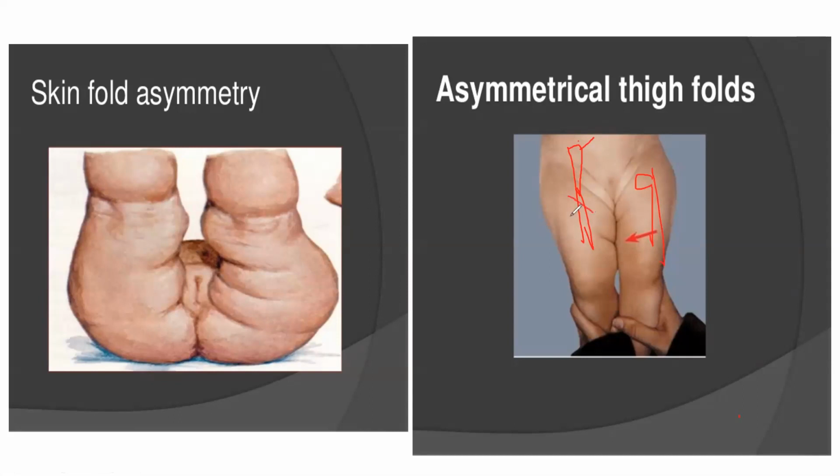When there is short stature, there are folds in the skin, because earlier the skin was long and now it has to compensate for the small bone. So there are many skin folds, and all these marks remain. See this skin fold asymmetry: this side and this side, you can have more skin folds. So there is asymmetry in the skin folds, which you find in CDH.